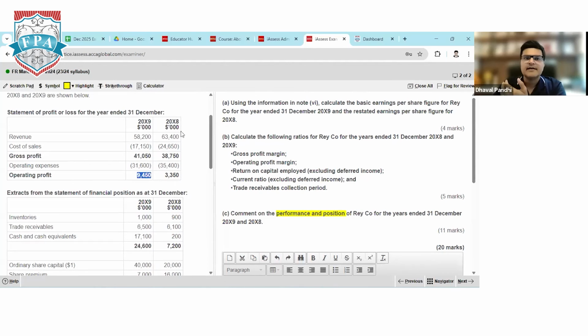Now if I see, last year sales and current year sales have decreased significantly, but see the profit: 3,350 becomes 9,450. Profit has almost tripled, but the revenue is declining. The reason, first of all, is that 4 million profit is included in this. So if I reduce this 4 million, the profit will be 5,450. Now you need to think and answer what other reason your profitability might have increased.